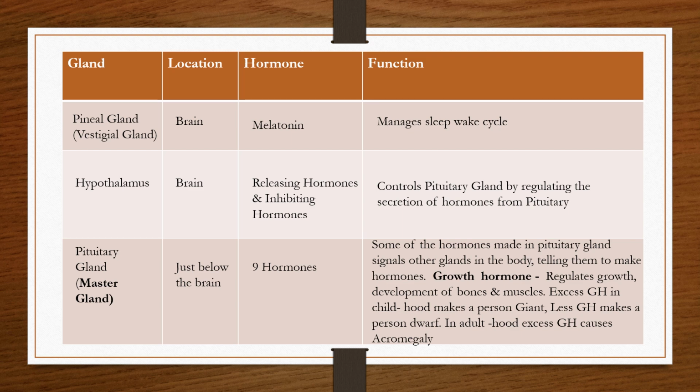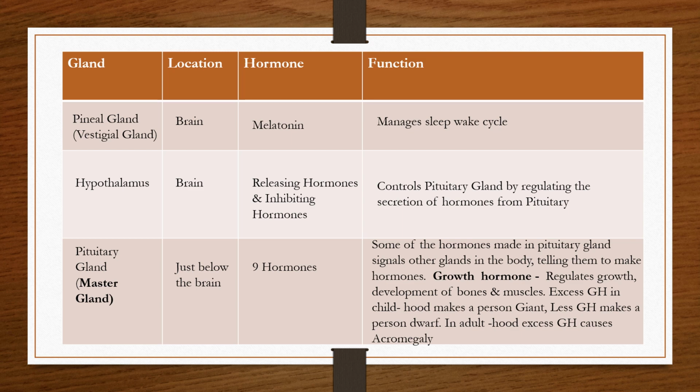It is present just below the brain and it produces quite a few hormones, almost 9 of them. So some of these hormones in the pituitary gland control the activity of other endocrine glands and they tell those glands whether to make or stop the production of hormones. Apart from that, the pituitary gland